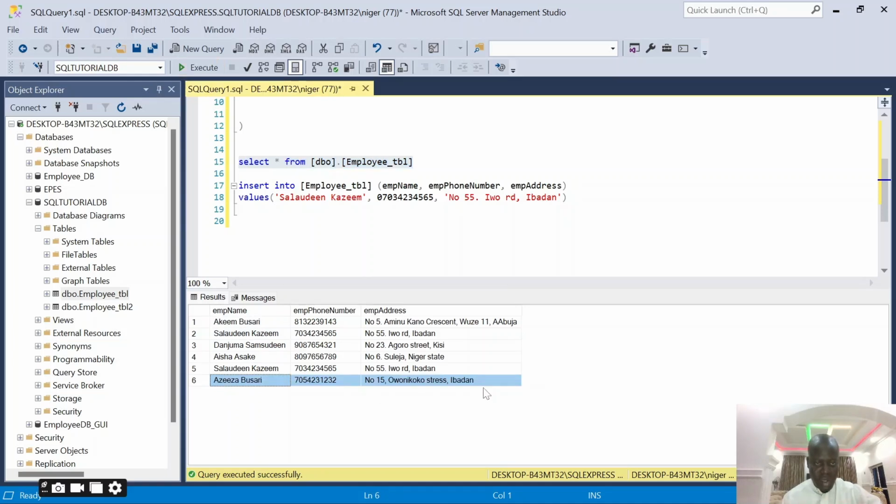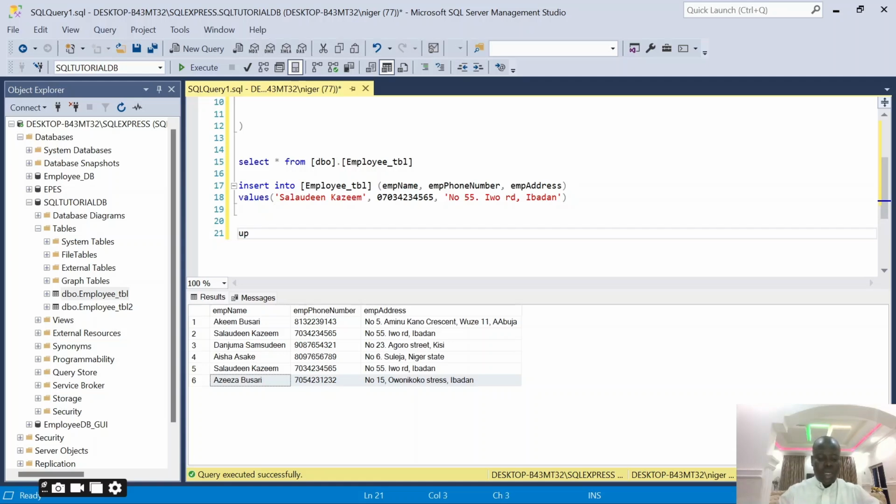Now, assuming while I was typing, it was a mistake that I added Salaudin Cousin twice, because when you look at the information, it's the same thing. Instead of adding a new staff, I want to edit one of these Salaudin entries to show somebody else's name, so I'll change the name to someone else's name. How do I do that? I need to use another command. Which command am I going to use? The command is called the update command. I can use the update command to edit any existing record in the table or in the database. So let's use the update command and see how it works.